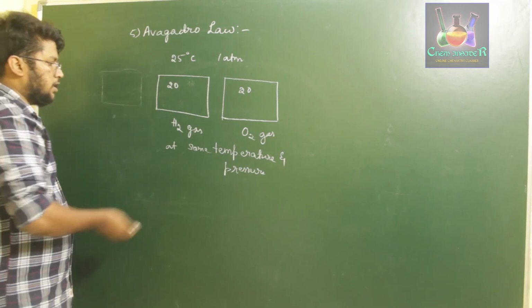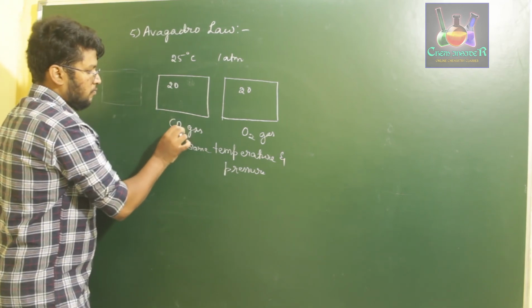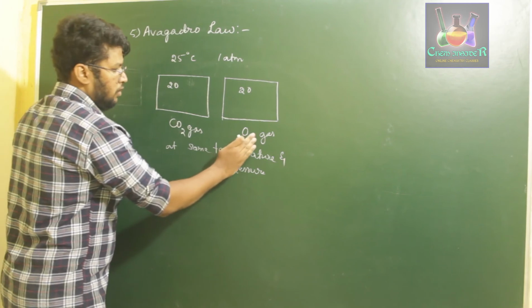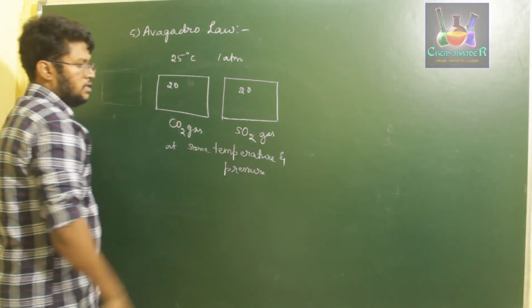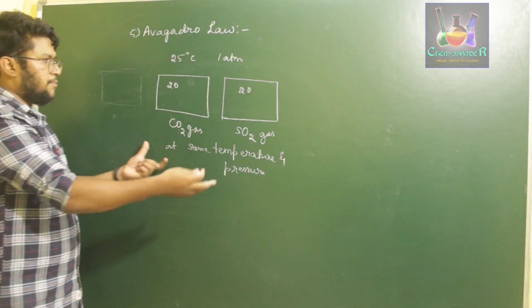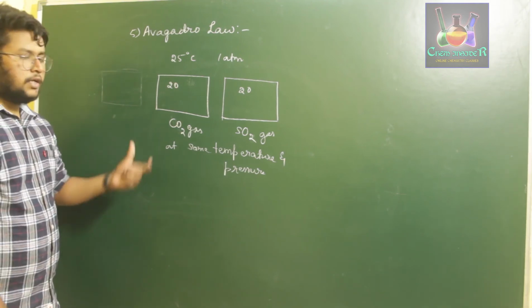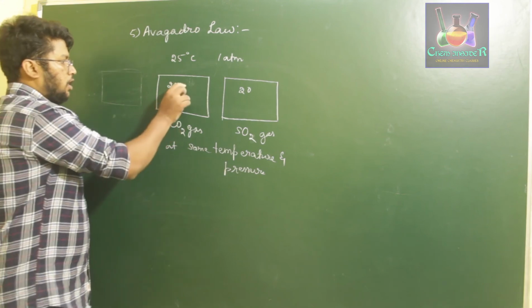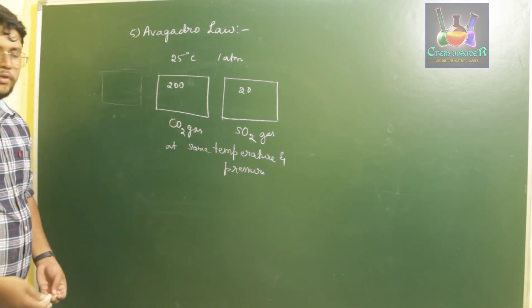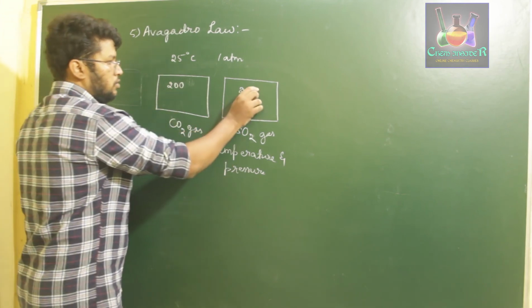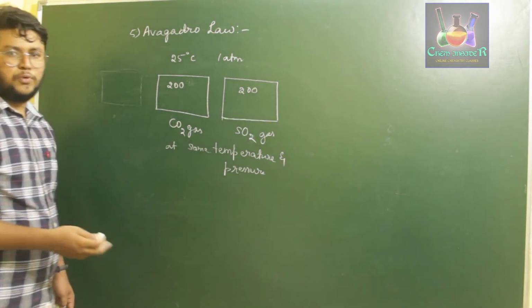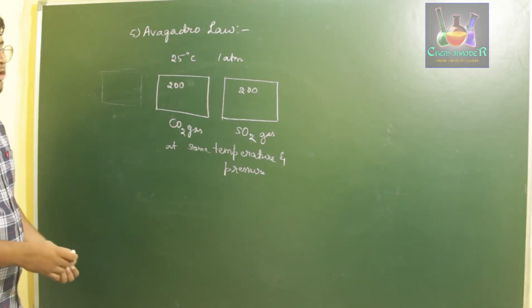Let us consider CO2. If you take CO2 gas in one box and SO2 gas in another box, at the same temperature and same pressure in two containers of equal volume, and if the carbon dioxide box has 200 molecules of carbon dioxide, then the other box has 200 molecules of SO2. So this is about the Avogadro law.